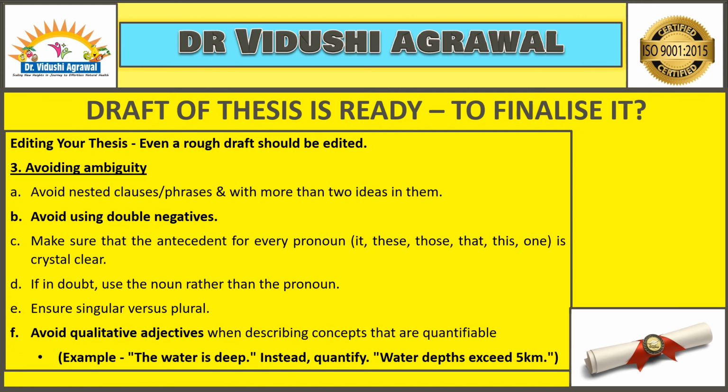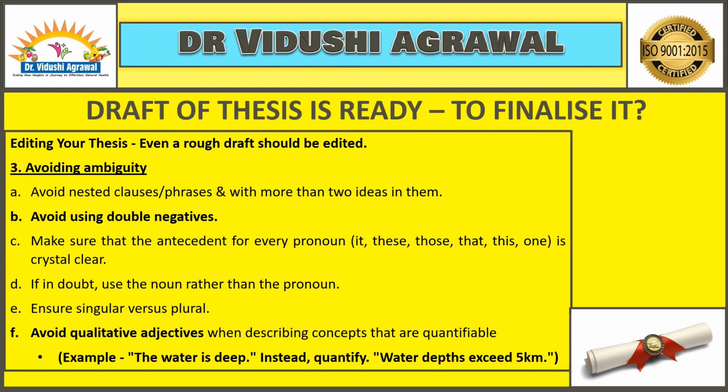Now, while trying to finalize the draft of the thesis, we've already done the grammar check, we've done the punctuation, we've made sure there's no repetition. So is there something more that we need to look into? Definitely yes. We need to avoid ambiguity. So what is ambiguity? Ambiguity means vagueness. So there has to be no vagueness or no just here and there theory in our thesis. It has to be very specific. Whatever we write in our thesis has to be extremely specific.